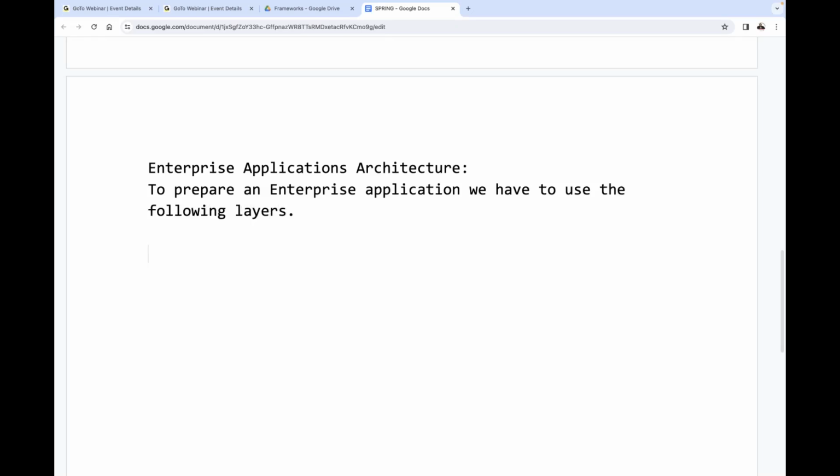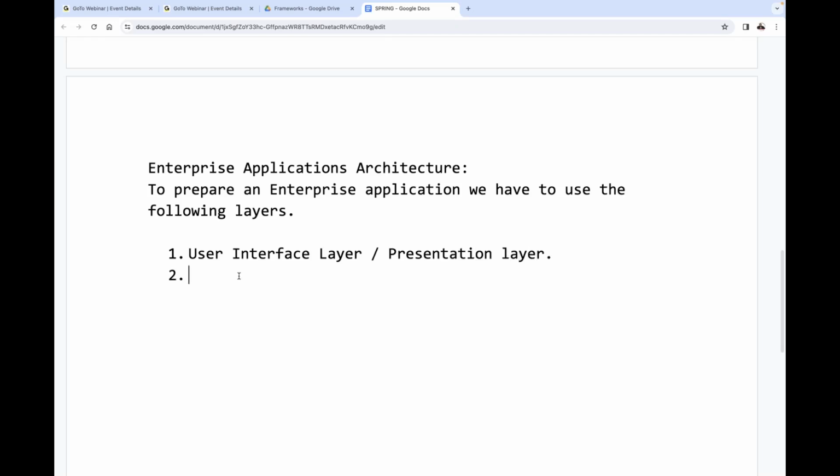What layers are we going to use there? I'm giving the high-end architecture, not too much internal architecture. In the future, we are going to understand the total internal architectures. But at present, we have to understand the high-end architecture, the topmost level only. First one is the user interface layer or presentation layer.